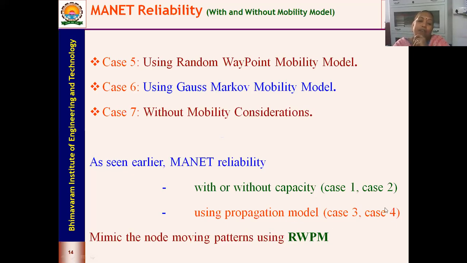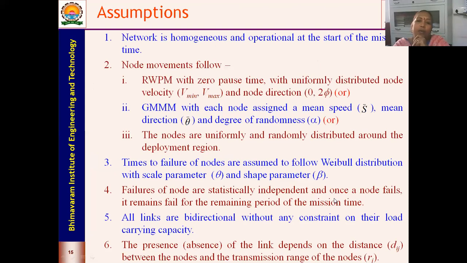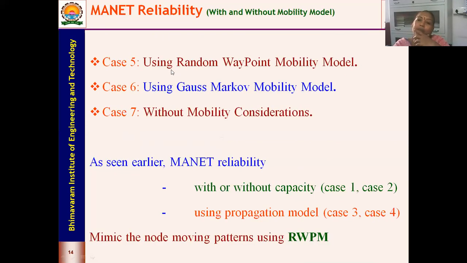In all these models we mimicked the node moving patterns using RWPM. Now I'll show the reliability values with RWPM. Already we have seen the reliability values with the Gauss-Markov mobility model, and the reliability when we don't have any mobility models.